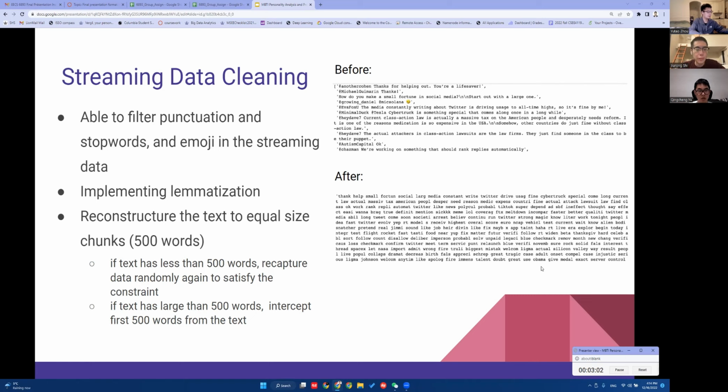Then finally, we reconstruct the text into equal-size chunks of 500 words. This is the same format as the data in the MBTI dataset. There are two situations. If the text has fewer than 500 words, we will recapture the data again to satisfy the constraint. And if the text has more than 500 words, we intercept the first 500 words from the text.